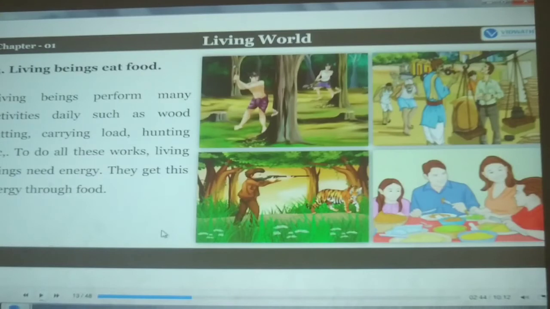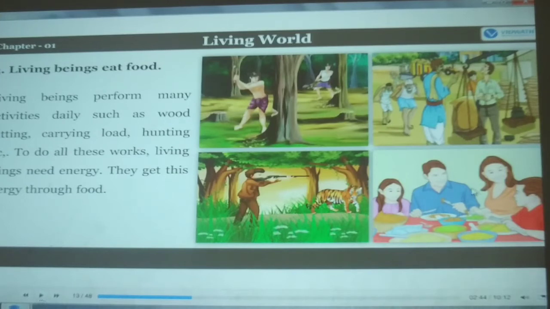So what is given here, children? It is given that living beings, man and animals, all do work. Especially in the picture, can you see the person is cutting wood, and here the person is selling something, here the person is hunting, and for all this work we need energy. For energy we need food to eat.